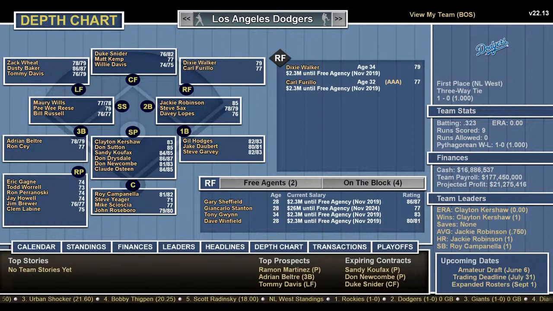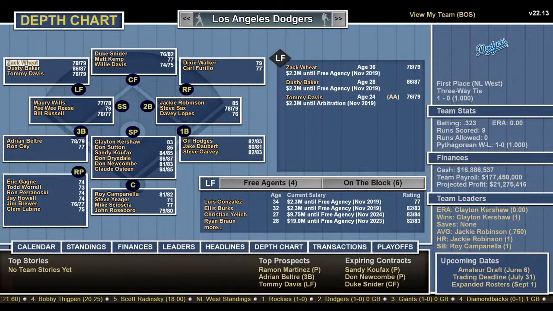So two good right fielders. Then you have Duke Snider, Matt Kemp, and Willie Davis. You got to go with Duke Snider in center. And left, you have Zack Wheat. He's got to be old school. Yep. Up until the 20s. Then you have Dusty Baker, who played on those Dodger teams in the late 70s. And Tommy Davis. He was with the Dodgers in the 60s.